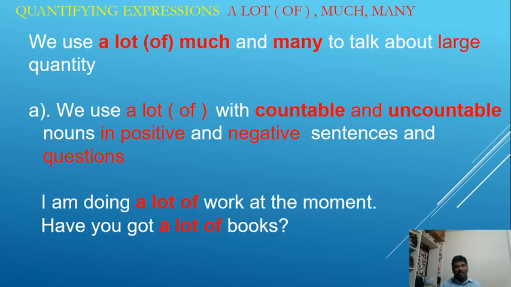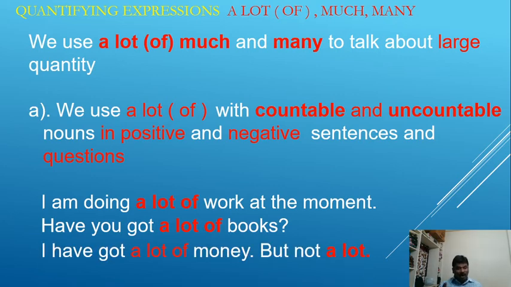It is an interrogative sentence, and a lot of is used with books, a plural countable noun. I have got a lot of money. Money is an uncountable noun. A lot of is correct, not a lot. We never use a lot alone. Note down. Good.